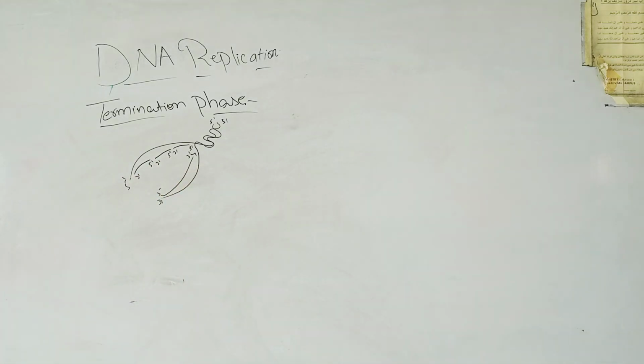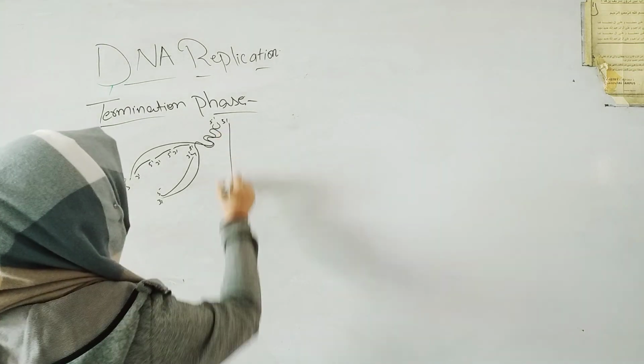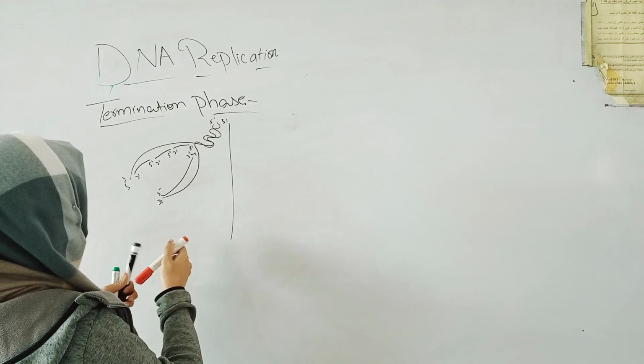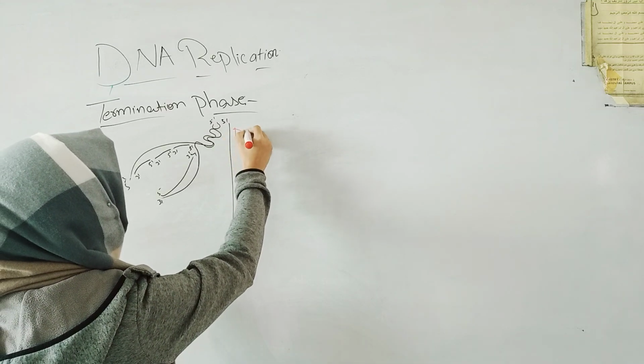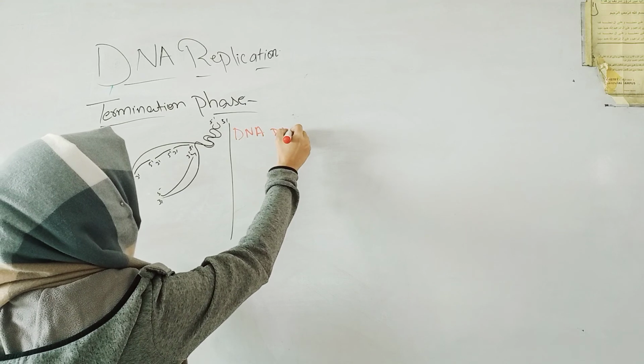This is the diagram. You have seen it before, that new strands will be formed in the 5 to 3 direction, and DNA polymerase 3 will recognize the nucleotides in the 3 to 5 direction. So in the termination phase, what will happen? There is an enzyme that will come, which is responsible for the termination phase, and that enzyme is DNA polymerase 1.